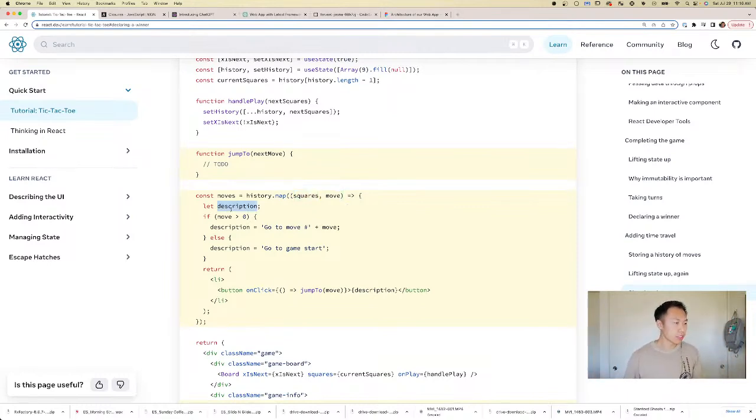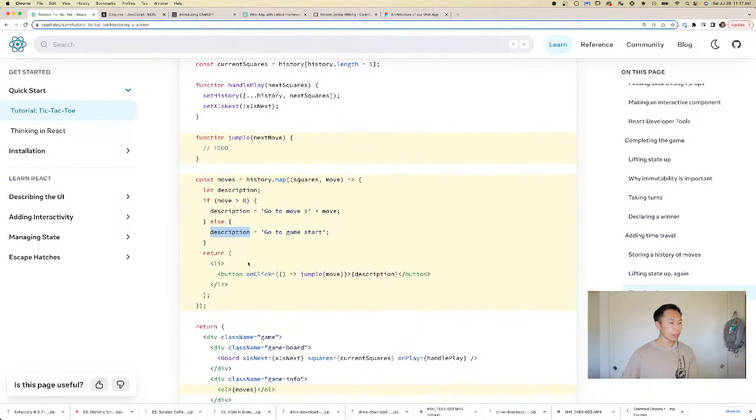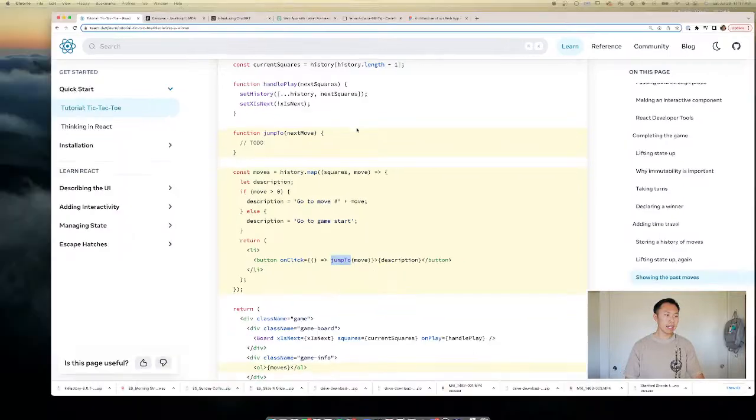Okay, so description. If move is greater than 0, so this is like move number 1 basically, because move number 0 is just an array of nulls, go to move blah. Else go to game start. Okay, cool. And then we're gonna return a list of buttons with a description. And then that button will do this thing, which is jumpTo. Okay, so let's try it out ourselves.